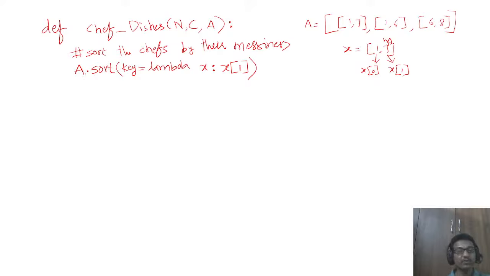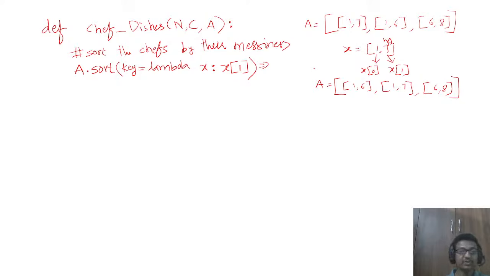When this statement is executed, now your A looks like this: 1 6, then 1 7, then 6 8. So the list is sorted based on the messiness, the second argument of the sublist.